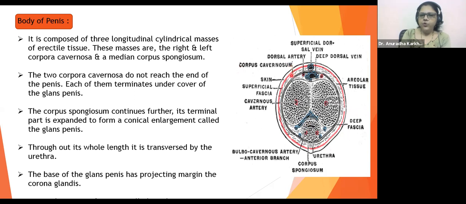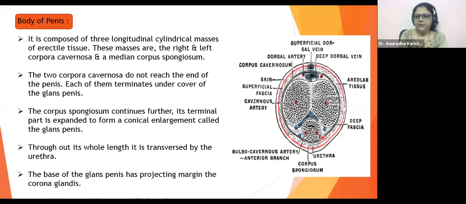Corpora cavernosum. Corpora cavernosum. So together we call them corpora cavernosa. This is the skin. Superficial fascia. Fascia means a layer. Cavernosa का artery. ये देखो इधर artery है for blood supply, है ना? Bulbocavernosa artery, anterior branch. Corpus spongiosum. यहाँ पर है urethra. Urethra is a common pathway. I have already told you all. Urethra is a common pathway for the passage of urine as well as semen.